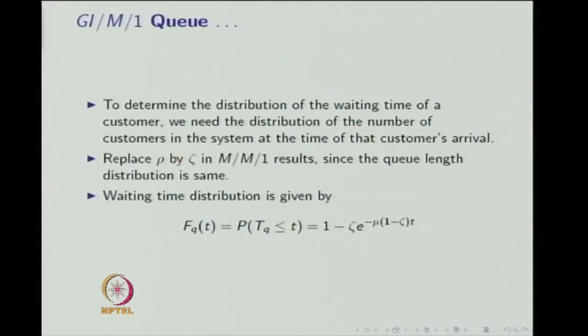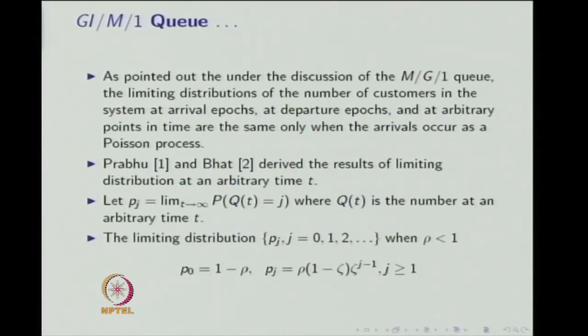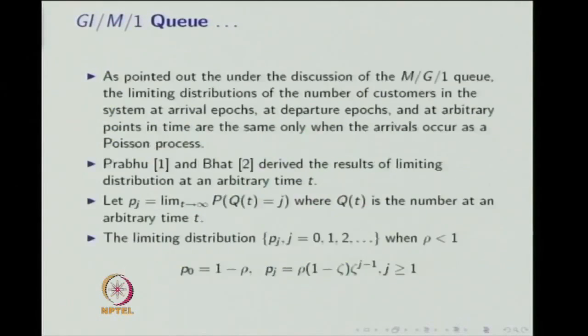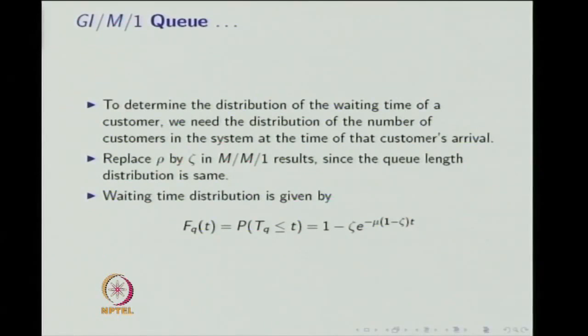Our interest is to find the waiting time distribution, since the limiting distribution at arrival epochs is the same as the limiting distribution of an M/M/1 queue model. Therefore, you can replace rho in the M/M/1 results by psi to get the waiting time distribution.